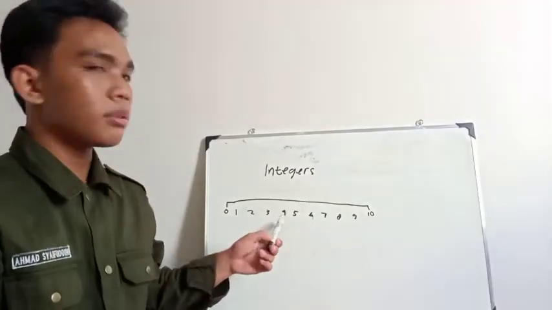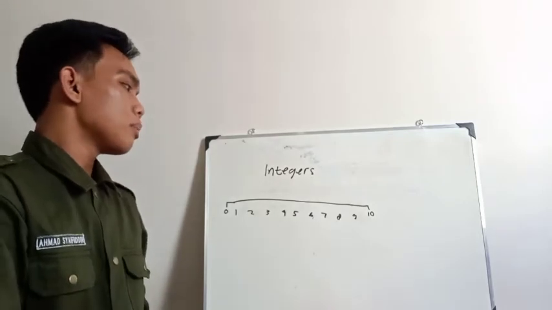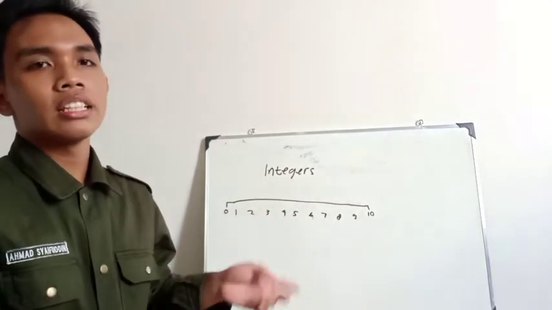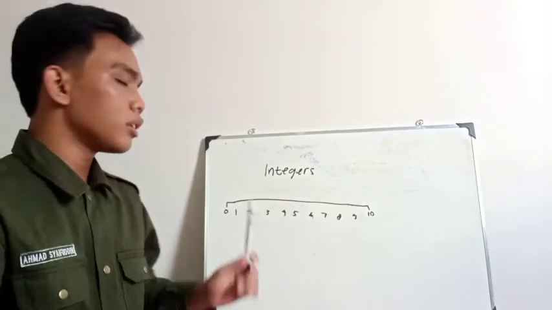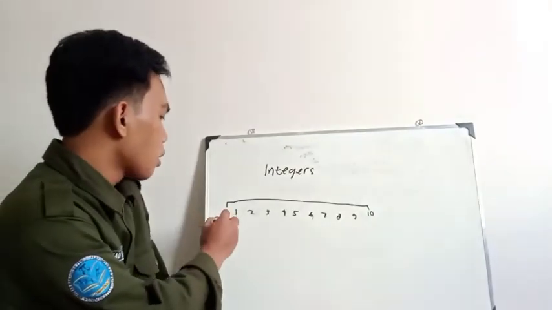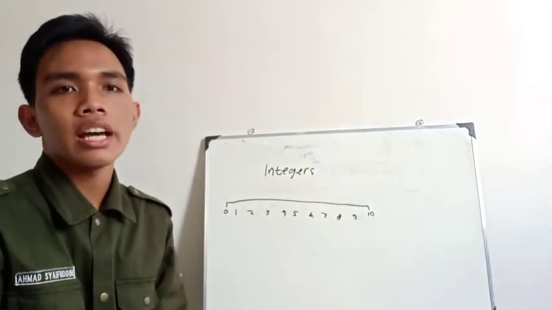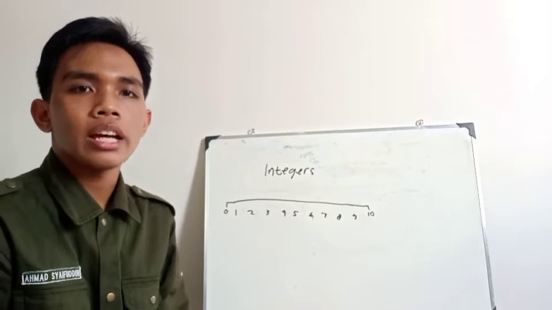On the second board we see whole numbers. Whole numbers consist of 0, 1, 2, 3 and so on. The whole numbers comprise the entire set of natural numbers and 0.